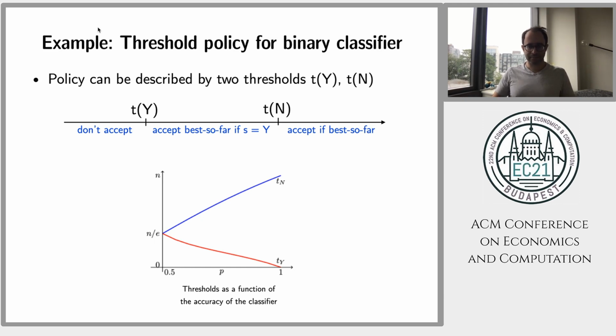You can see that for p equals half, the optimal policy has T_y and T_n equal to n over e. That's Dynkin's algorithm. In the other extreme, T_y will be 0 and T_n will be n. And in between, you can also write a threshold as a function of p.